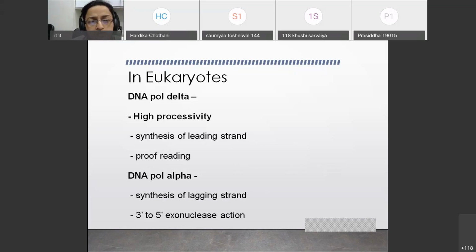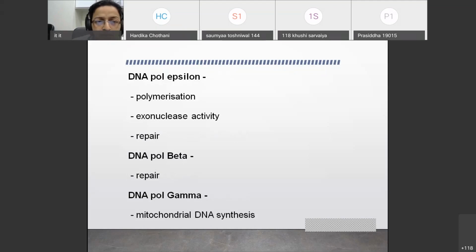When you study replication in the eukaryotes, you have another set of enzymes which are required. In the prokaryotes, you have DNA polymerase 1, 2, 3, while in eukaryotes, you have DNA polymerase delta, where high processivity is there, and delta is required for synthesis of leading strand. Again, it shows proofreading capacity. Alpha is required for synthesis of lagging strand, and it has exonuclease capacity.